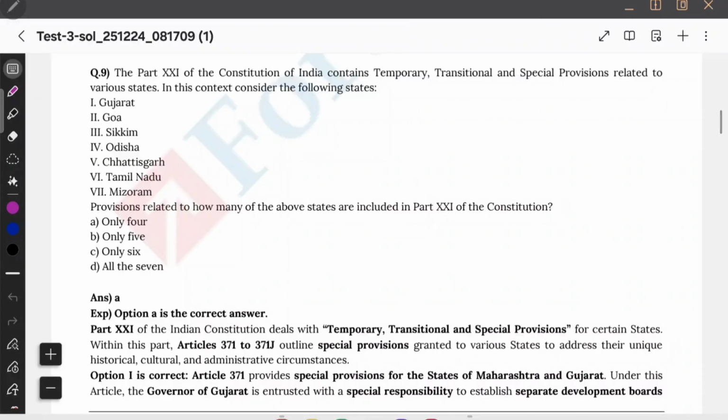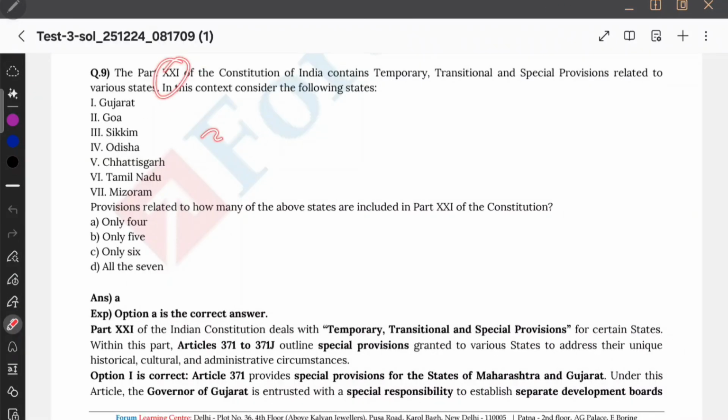Now let us try to attempt this MCQ. Part 21 of the Constitution contains temporary, transitional and special provisions related to various states. In this context, consider the following. So what and all will be studied in part 21? That's a simple question.